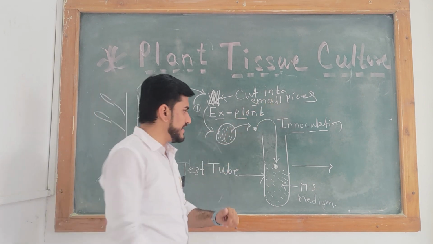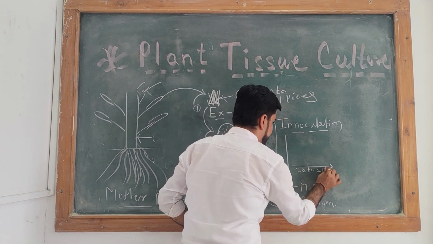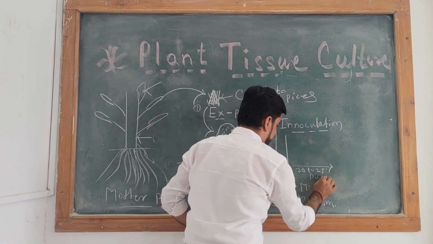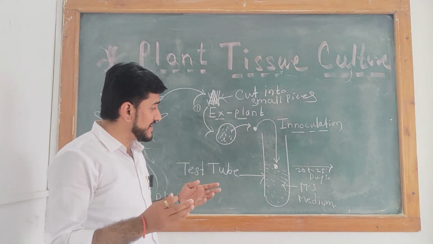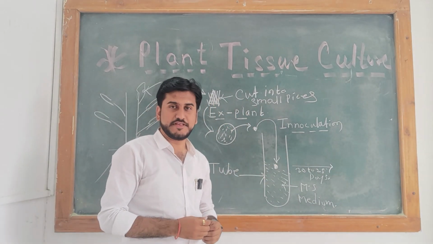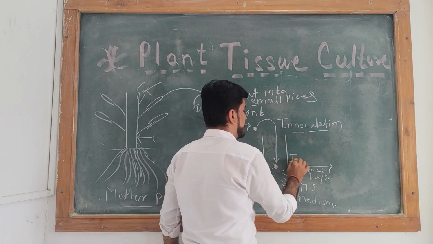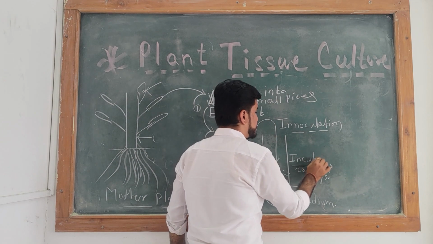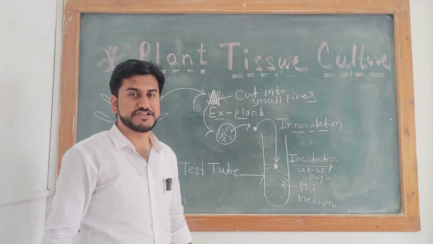This waiting period is 20 to 25 days, during which we wait for the plant to grow inside the test tube. This step is known as incubation. What is the difference between inoculation and incubation?